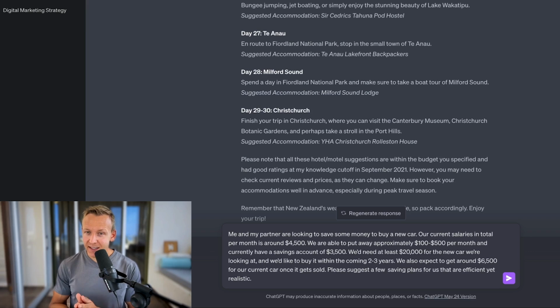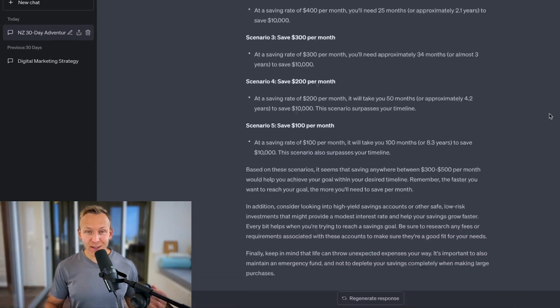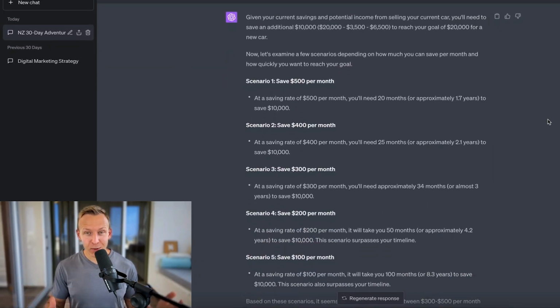Again, one of these scenarios that's far from impossible to calculate. Just asking ChatGPT to do it is a huge time saver because not only can it instantly do the calculations for you, it can also give you different savings plans that you can choose from. Let's send this away and see what we get. And the results are in. So a quick glance of all of the data we're getting here is that first of all, we need to save an additional $10,000. And here are different scenarios.